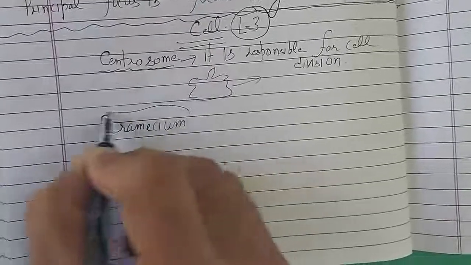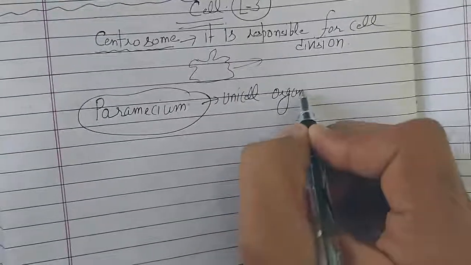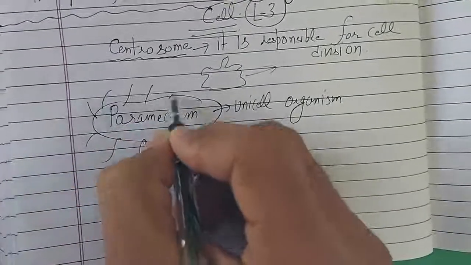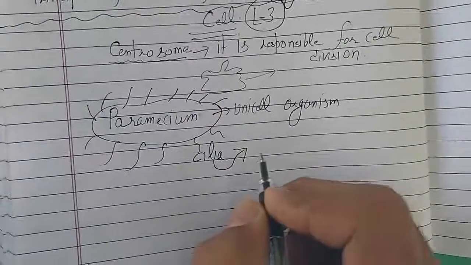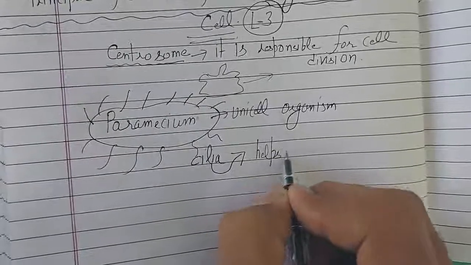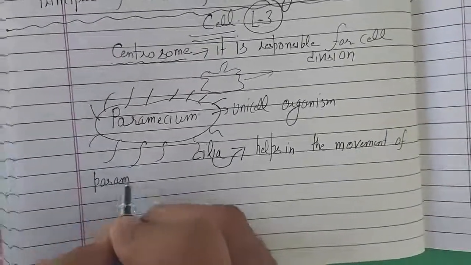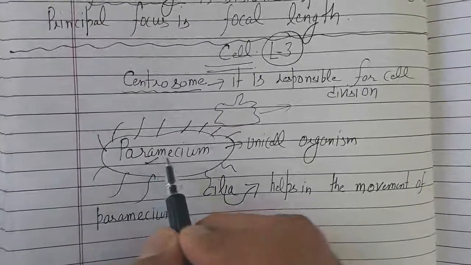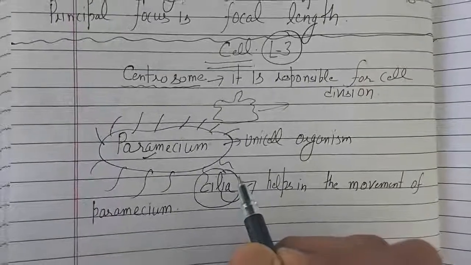This paramecium is a unicell organism, and it has hair-like structures on its outer body, known as cilia.